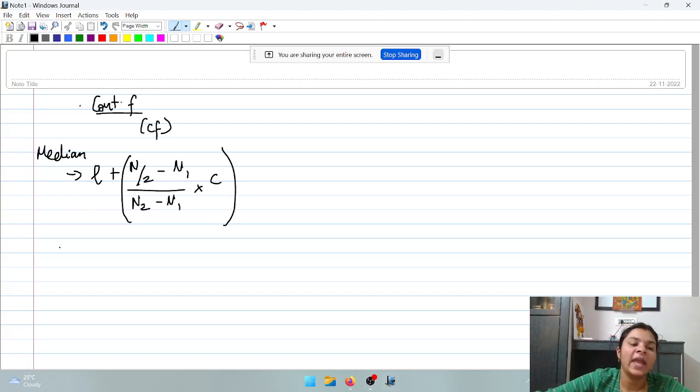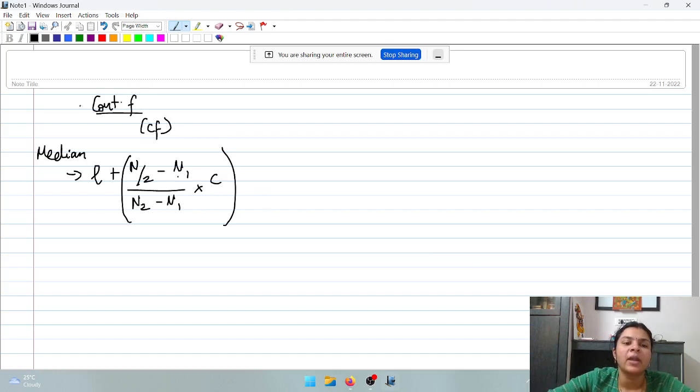Where L is your lower limit of the median class. N by 2 represents the total number of observations divided by 2, which is your median position. Even if the position is a decimal, no problem. In that case, please use the decimal value as it is. Do not round off the decimal values.